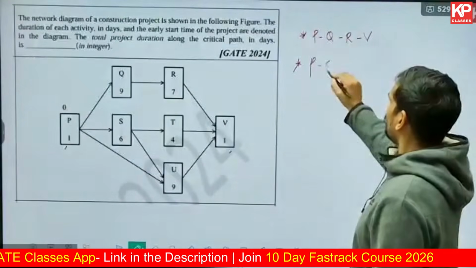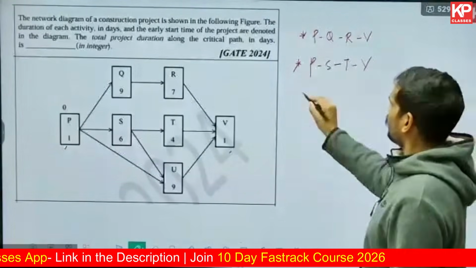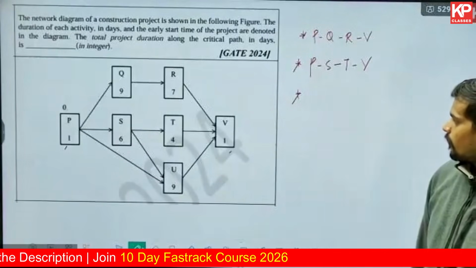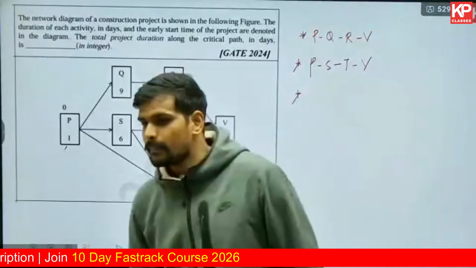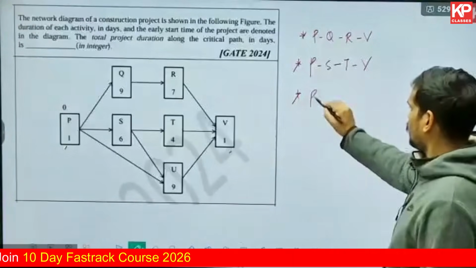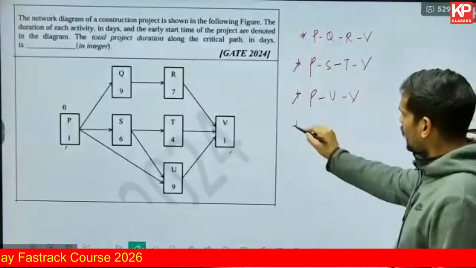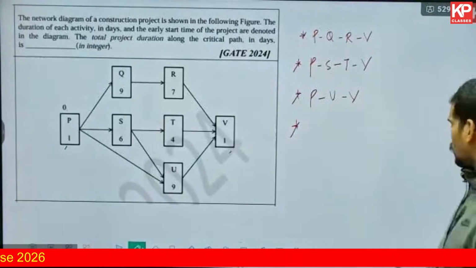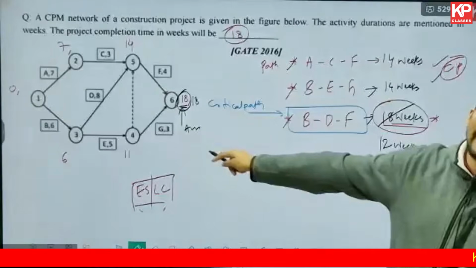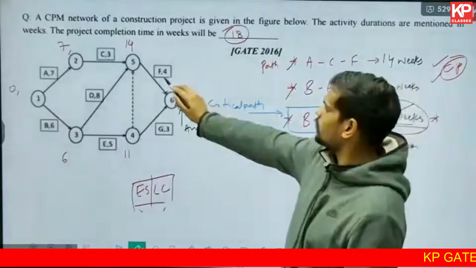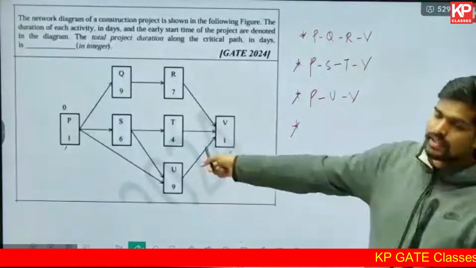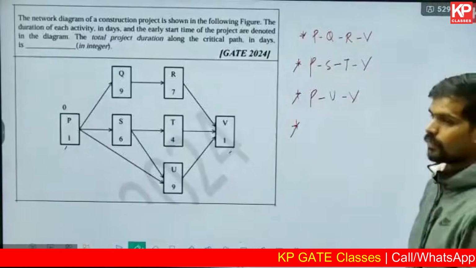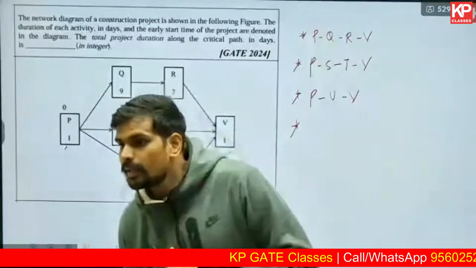PSTV. Next, any other paths? PUV, absolutely correct. Any other continuous paths? This is activity on node. Remember the difference. This is activity on arrow diagram. Here the activities are represented on the arrow. Here the activities are represented in the node. This is activity on node. They give you both in the exam. Sometimes activity on arrow, sometimes activity on node.